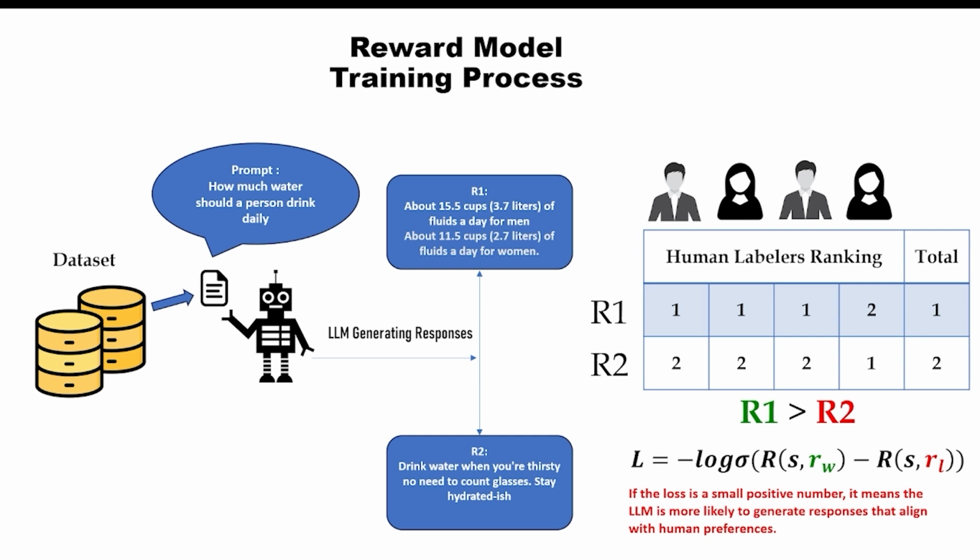At the core of this process, we have the loss function. Rw represents the reward for the better response, R1, which received the higher ranking, and Rl represents the reward for the worse response, R2, which received the lower ranking. The log sigmoid function penalizes the model if it gives the lower ranked response a higher reward, pushing it to generate better responses over time. So if the loss is a small positive number here, the model is more likely to generate responses that align with human preferences because it learns which types of responses humans prefer.